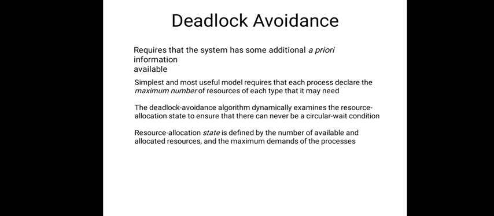This avoidance algorithm dynamically examines the resource allocation state to ensure that a circular wait never happens. The resource allocation state is defined by the available and allocated resources and the maximum demands of the processes. This is the resource allocation state, where we have all these three pieces of data available: the number of available resource instances, the allocated resources, and the maximum demands of the processes.